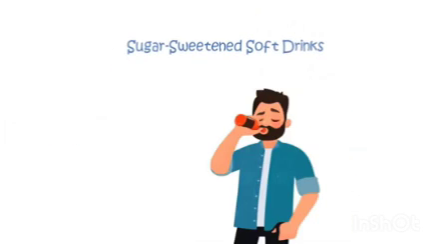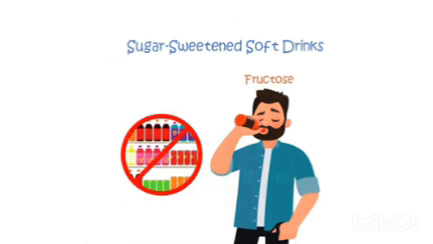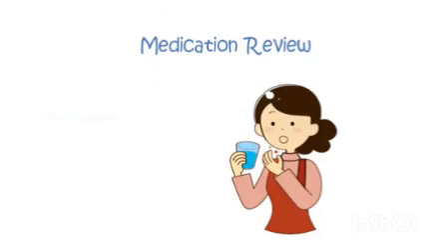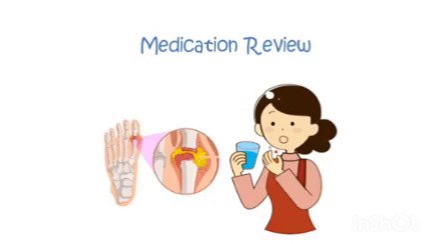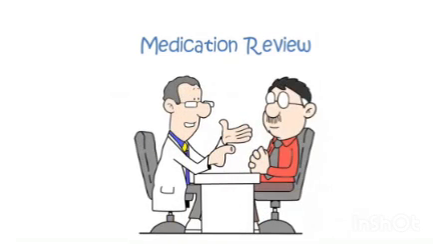Sugar-sweetened soft drinks. If you regularly consume sugar-sweetened soft drinks, particularly those with fructose, consider reducing your intake or eliminating them altogether. Medication review. Check if any of the medications you are currently taking might contribute to gout, as mentioned earlier. Discuss alternatives with your doctor if necessary.